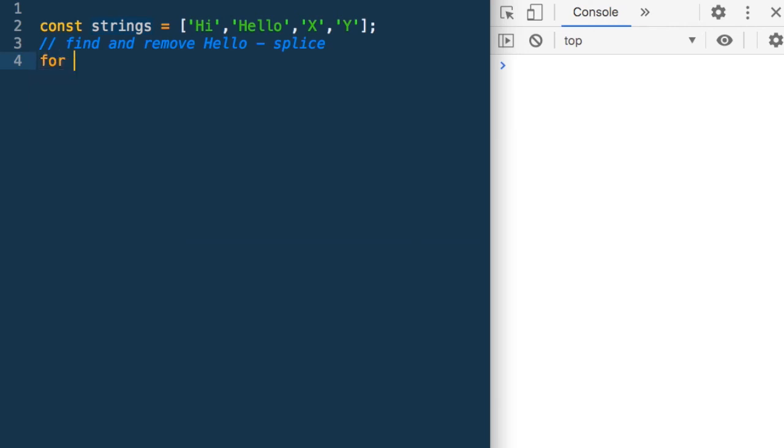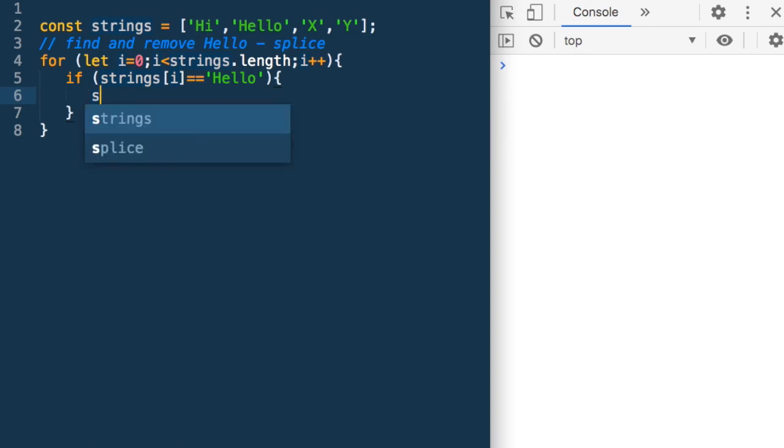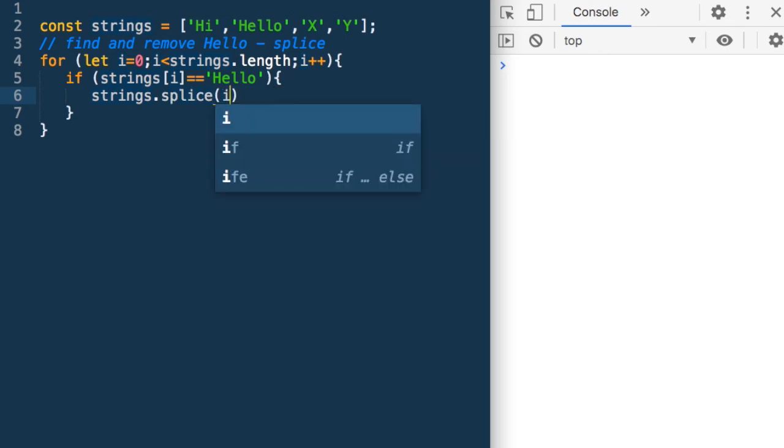We can put a loop for let i is equal to 0, i less than strings.length, i++. Now let's find whether that string is hello or not. So if strings[i] equals hello, that means we have found a hello. So we need to now remove it. So what can we say? We can say strings.splice. Now which index? i, that is the index, and how many values do we need to remove? We need to remove only one.